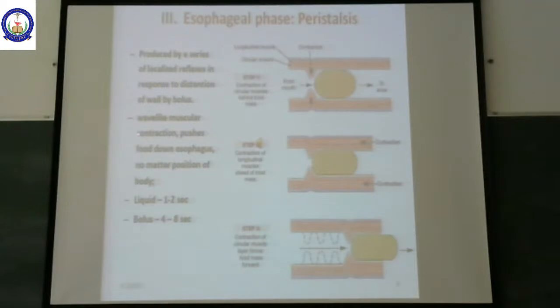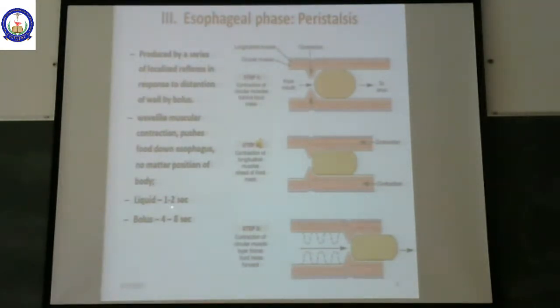It is like a wave-like muscular contraction that pushes food from behind, while the smooth muscle in front of the food bolus relaxes and receives it.